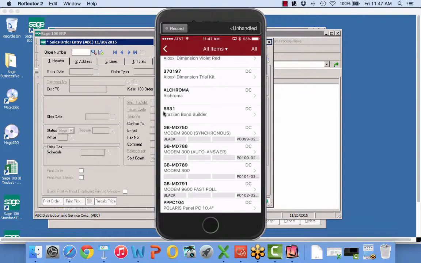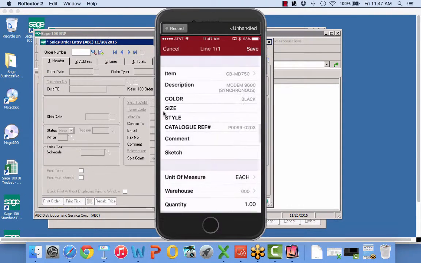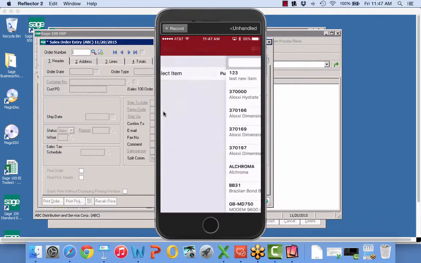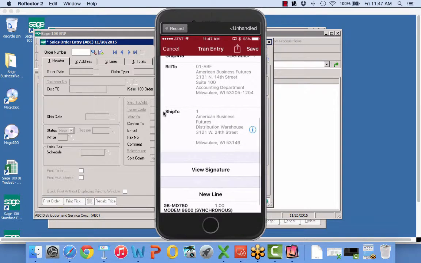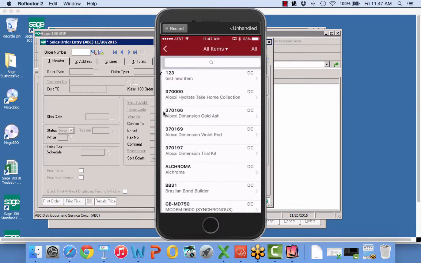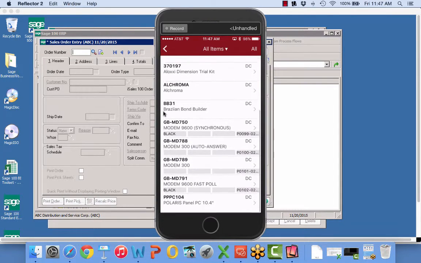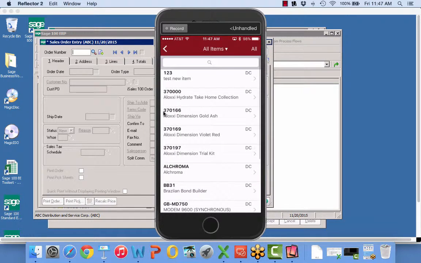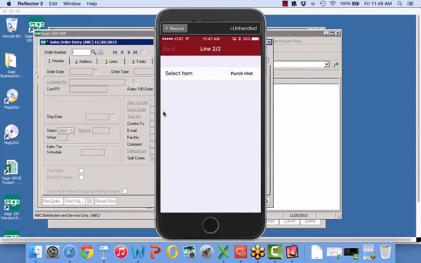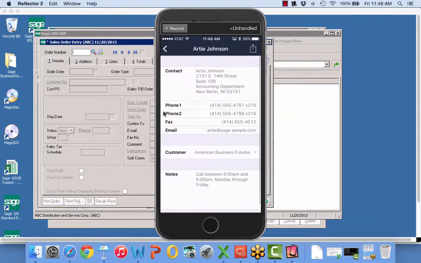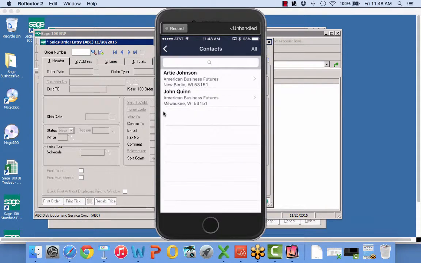Here we go. Let's see if I can do it with this modem. I'm going to do one of the modem. Oh, come on. I'm going to try one last time and then I'm going to give up. All right, that was good. I was able to save it.